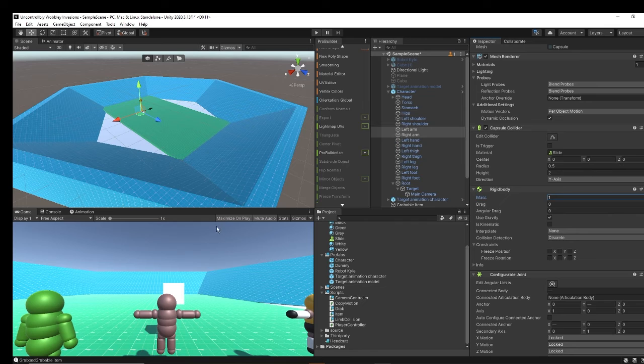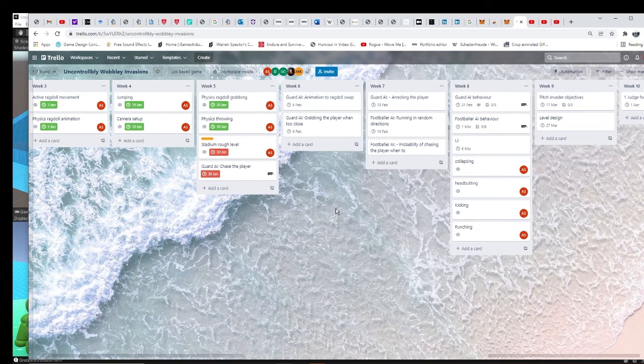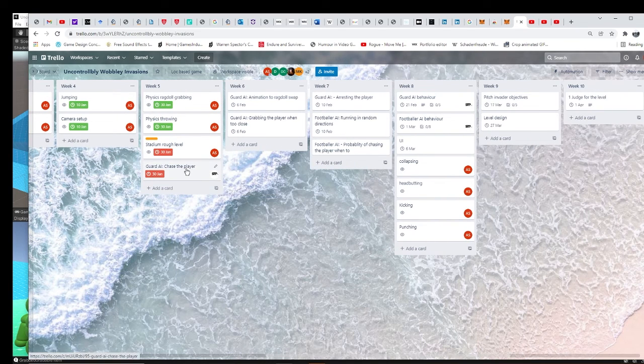So yeah, that's all the progress I've made for the current devlog. And in the future, before the next devlog, I plan on having a basic guard AI in which the guard is chasing the player. This guard will be an animated character and will only switch to a ragdoll once a collision takes place above a certain force. So we'll be implementing a basic chase AI, and one of my developers will be helping me with it.